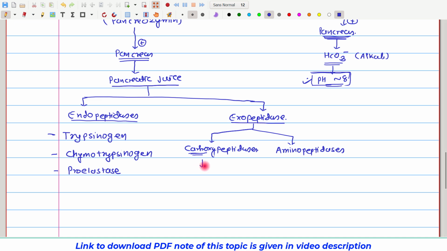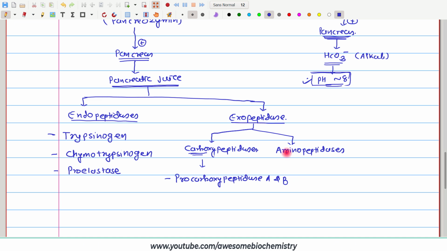The carboxypeptidases which are there in the pancreatic juice are procarboxypeptidase A and B. Procarboxypeptidase A and B. Remember, there are no aminopeptidases in the pancreatic juice.